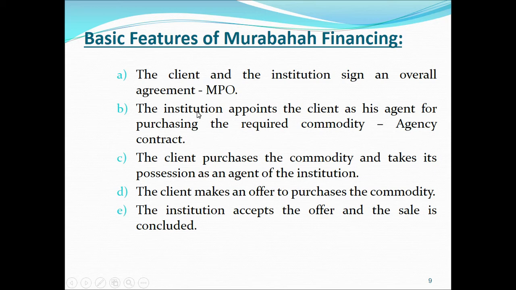In step number two, the Islamic bank appoints the client as its agent for purchasing the required commodity. Now here we can see the difference. We said ideally the asset should be purchased by the Islamic bank.